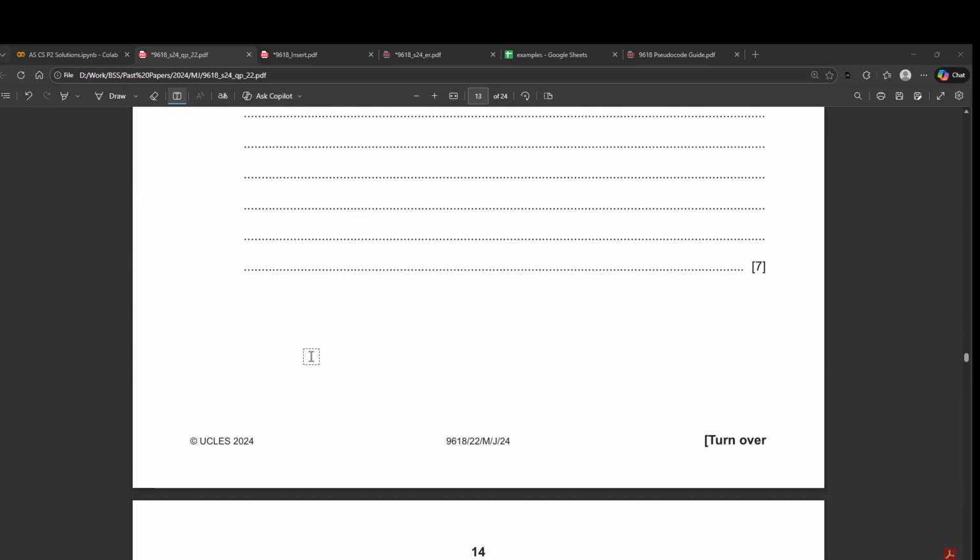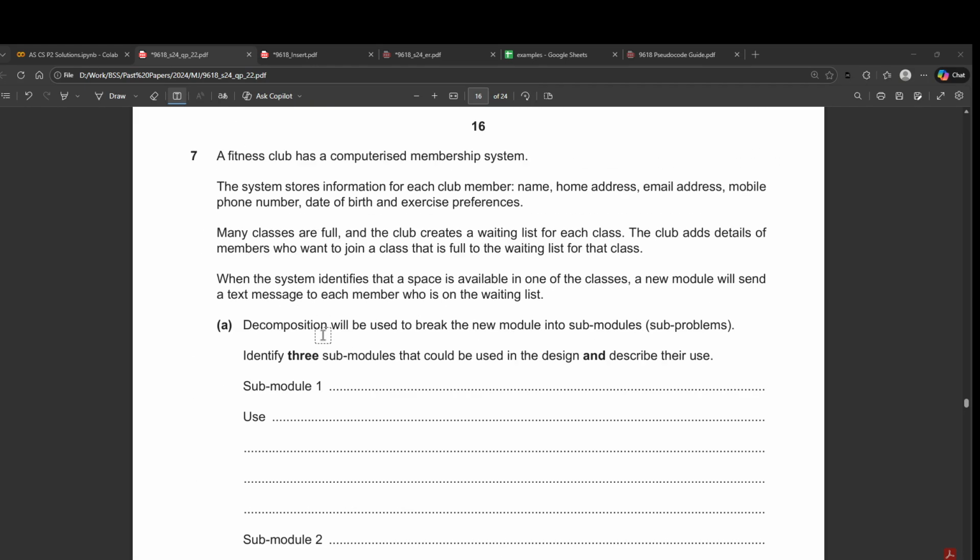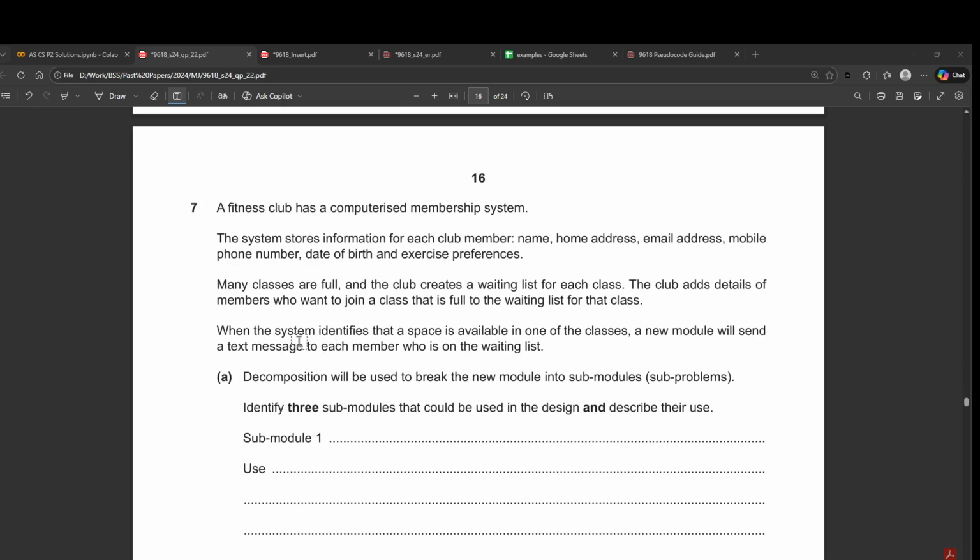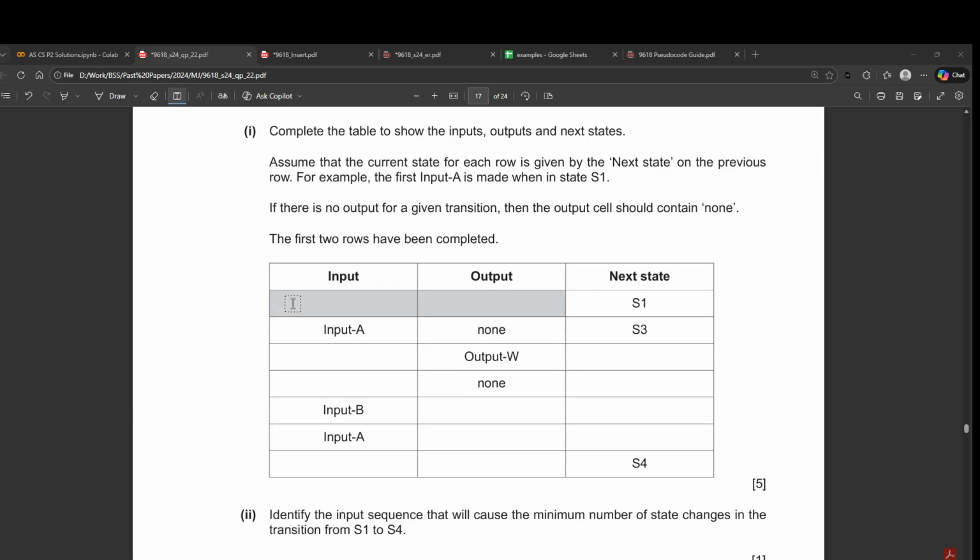Okay, question 6, we'll come to this in a bit. Let's see if there are any others. Okay, so this is a theoretical question. I'm skipping this.